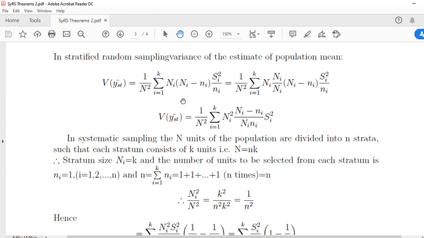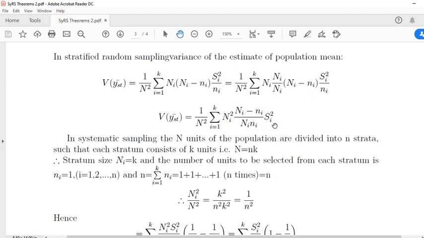This is equal to 1/N sum over i = 1 to k of Ni by N, and we can use this here, Ni minus ni Si square by ni, this remains the same. This is the variance of y bar st.